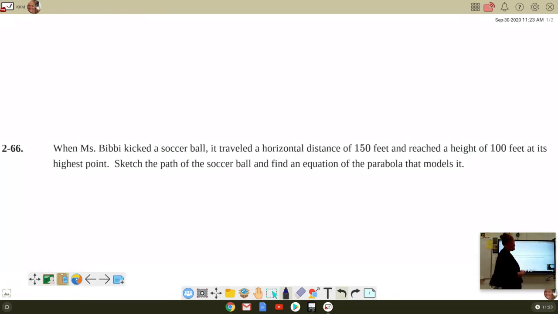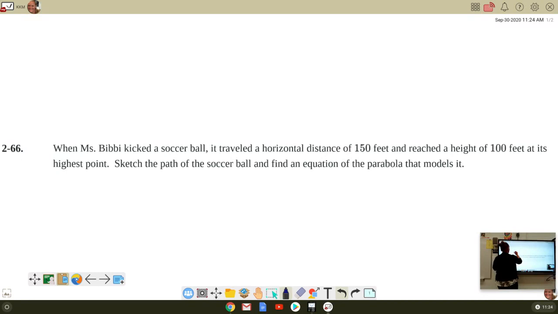All right, I'm going to help you get set up with problem 66. Most of the work is going to be your responsibility, but I'm just going to help you get started. All right, when Ms. Beebe kicked a soccer ball, it traveled a horizontal distance of 150 feet and reached a height of 100 feet at its highest point. Sketch the path of the soccer ball and find an equation of the parabola that it models. Now, remember, based on yesterday, you can start your parabola at the origin and move in the positive direction, or you can shift it and use that y-axis as your vertex, okay? I'm gonna leave that part up to you.